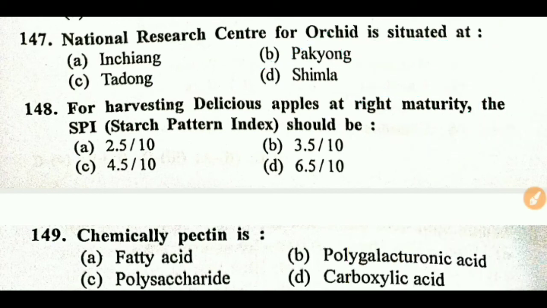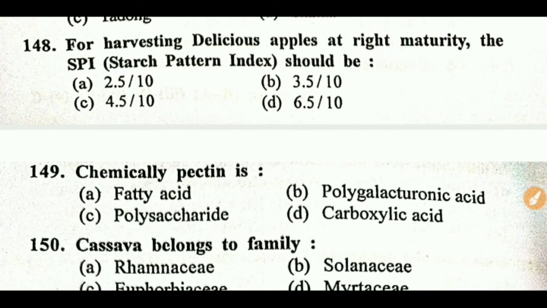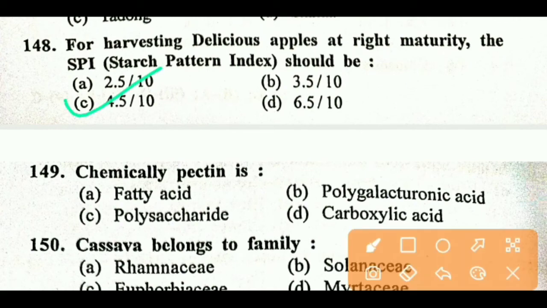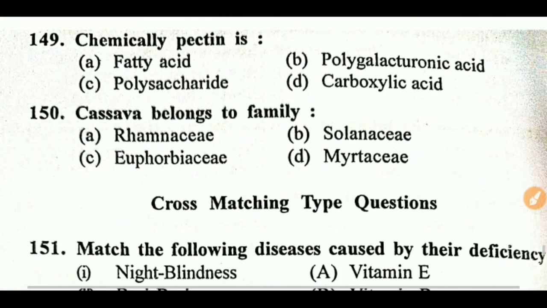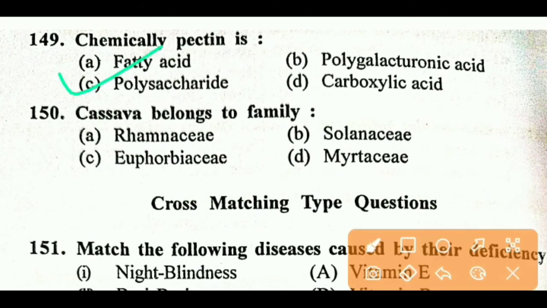Next question, for harvesting Delicious apple at right maturity, the starch pattern index should be? Right answer is C, 4.5/10. Next question, chemically pectin is? Right answer is C, polysaccharide. Cassava belongs to family? Right answer is C, Euphorbiaceae.